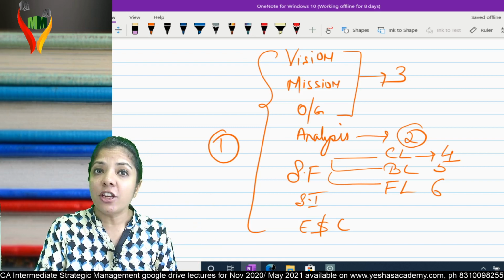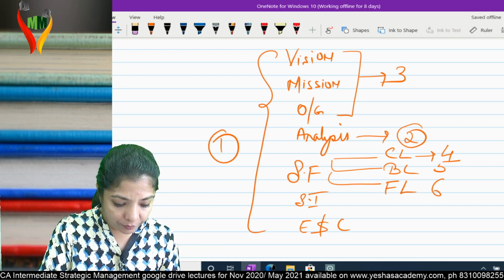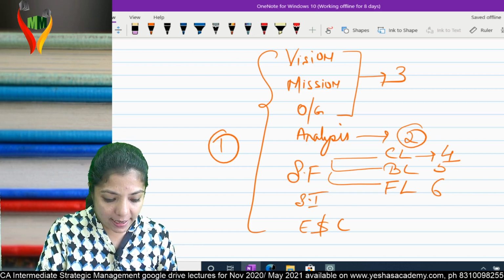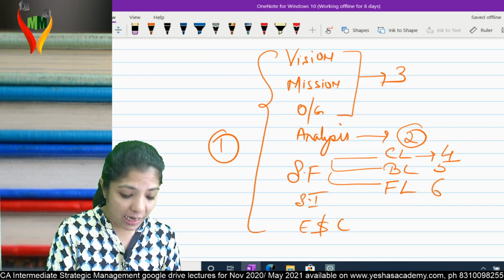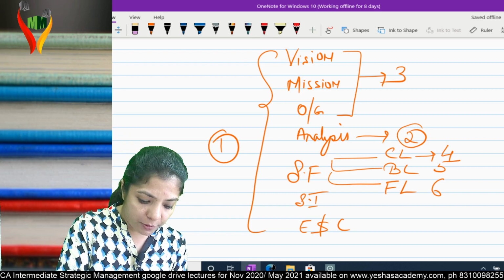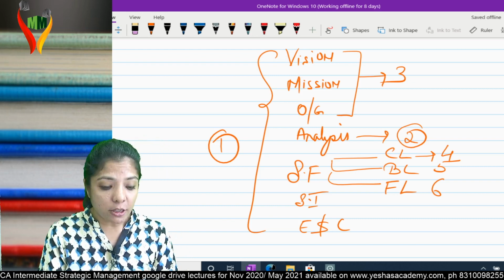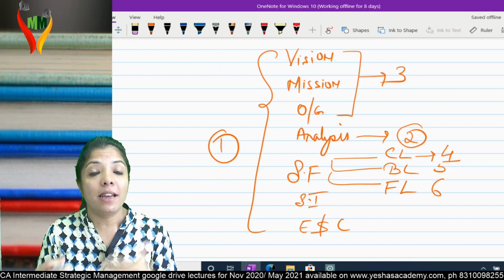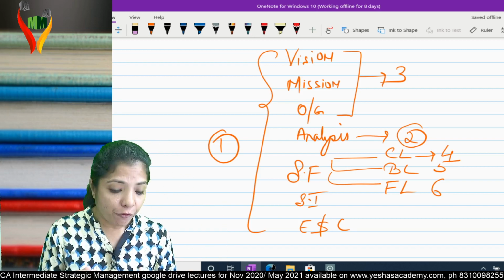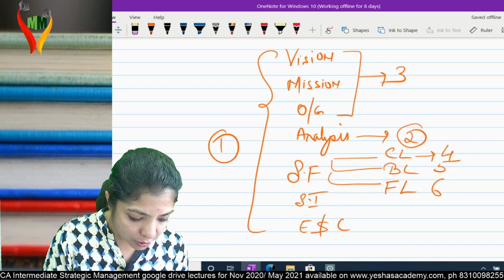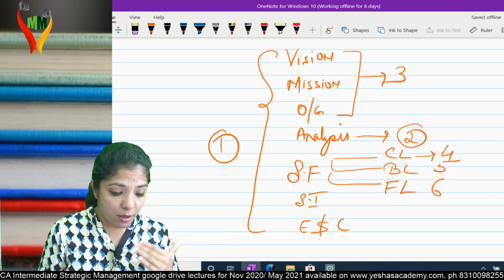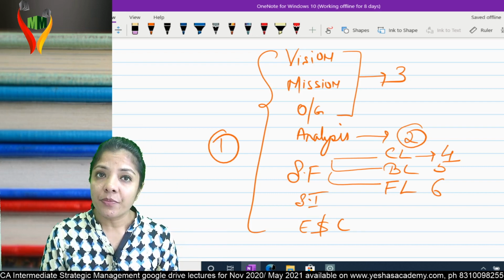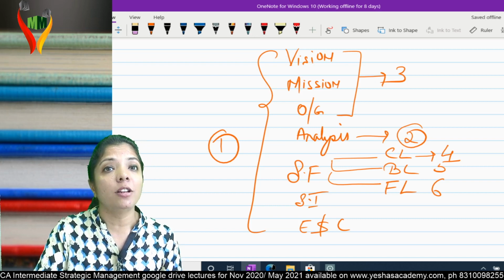This overview of the definition has been given to us in chapter 1. Then vision, mission, objectives, and goals are taught in chapter 3. After that, we are done with analysis in chapter 2, and on the basis of analysis, now we'll have to formulate strategy at all three levels: corporate level, business level, and functional level. Corporate level is chapter 4, business level is chapter 5, and functional level is chapter 6. Am I clear? Can I go ahead? So our chapter 6 is functional level strategy.